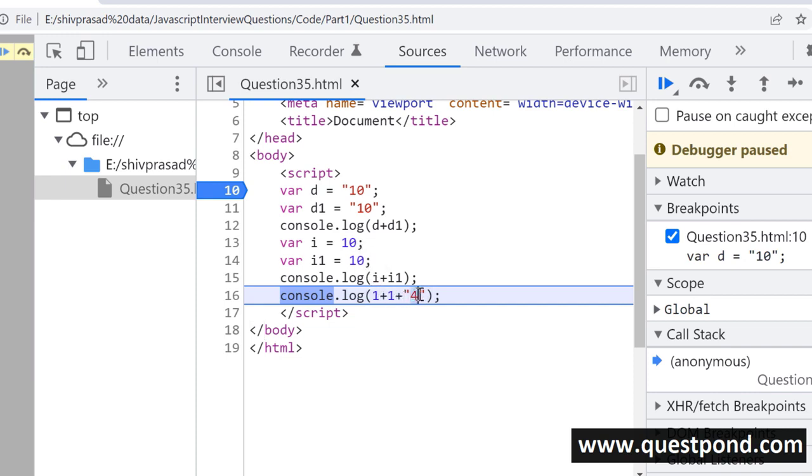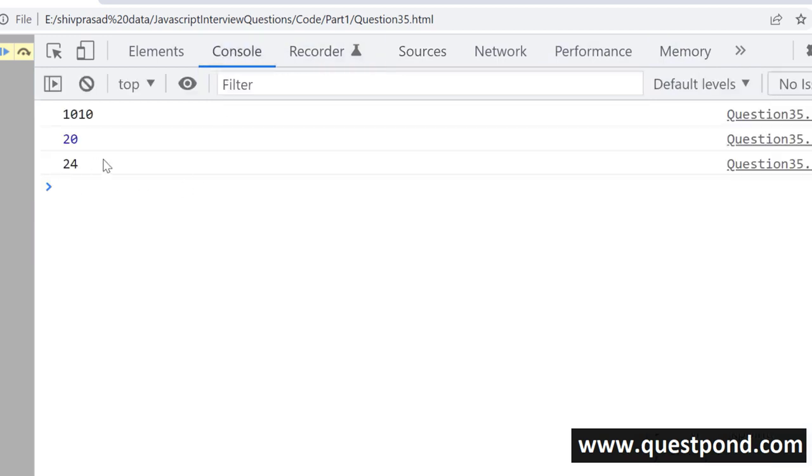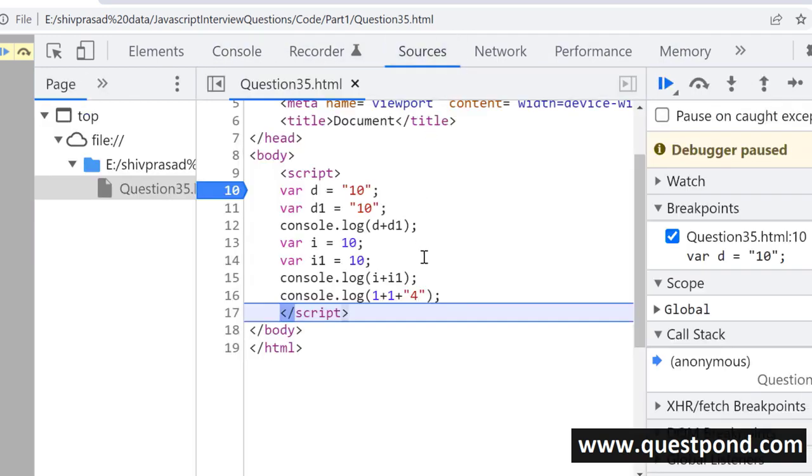But look, 4 is a string, so it will do concatenation. So it will concatenate 2 with 4, which is 24. If you see the output here, the value is 24. So whenever you are asked this tricky question, just remember the data type, and according to the data type, think about concatenation or arithmetic operation.